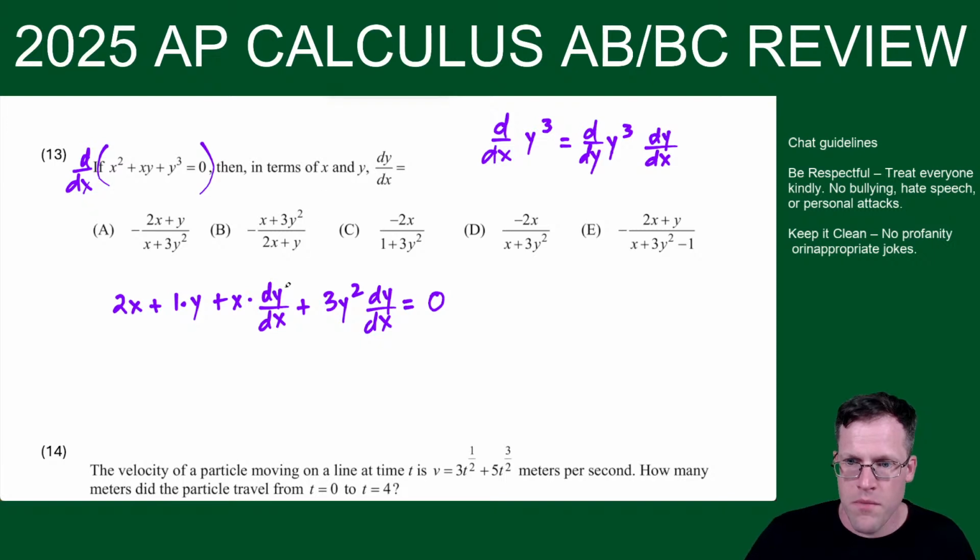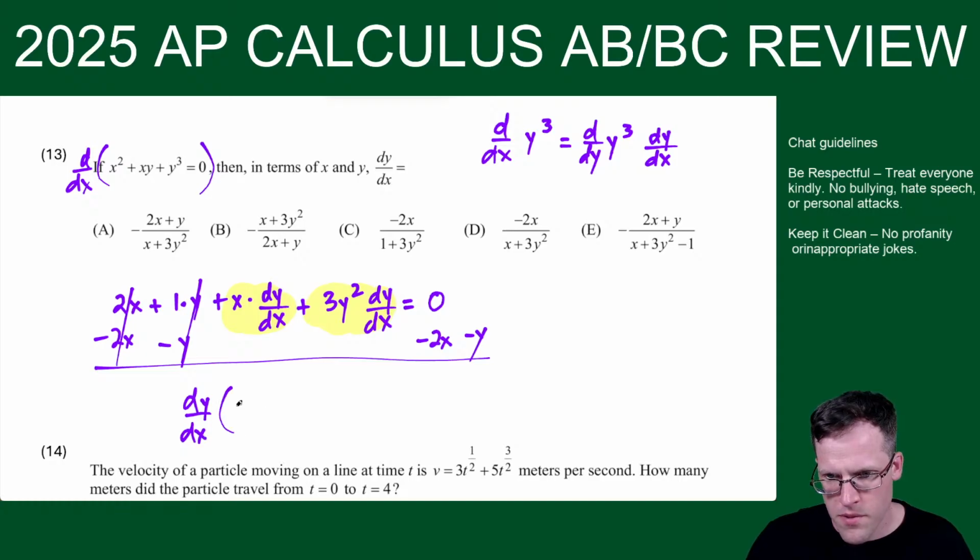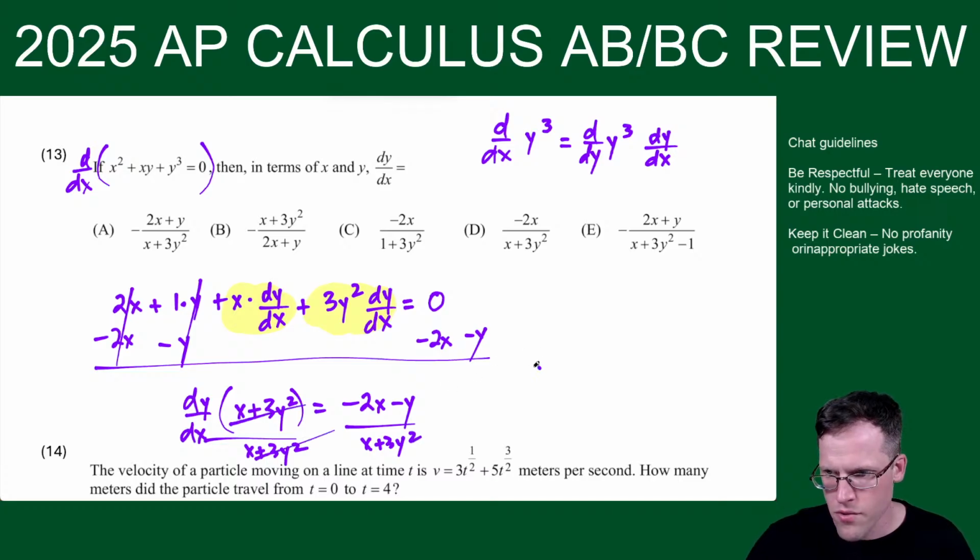And now we have to keep these terms together. The dy dx terms belong together. So now I'm going to go minus 2x on both sides and also minus y. So these terms wipe out. And now I could factor this out. I'll write it over here. We've got dy dx times x plus 3y squared equals negative 2x minus y. And then to solve, we just divide both sides by x plus 3y squared. And our derivative implicitly